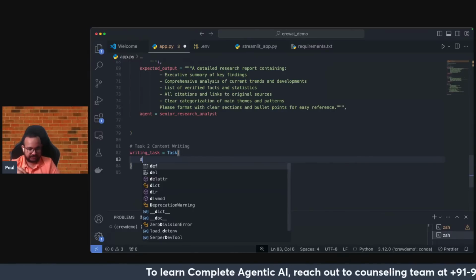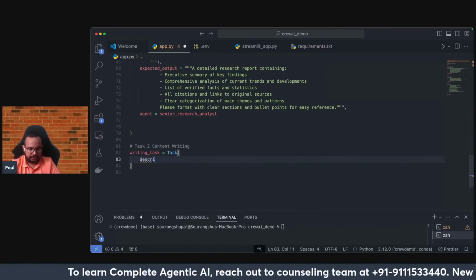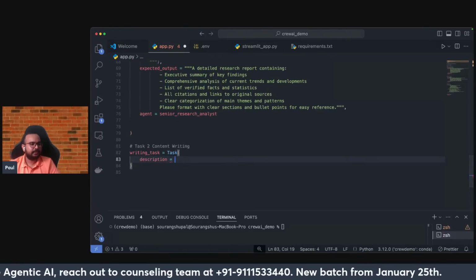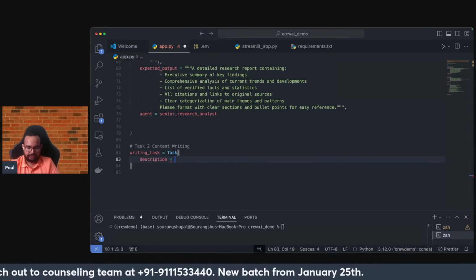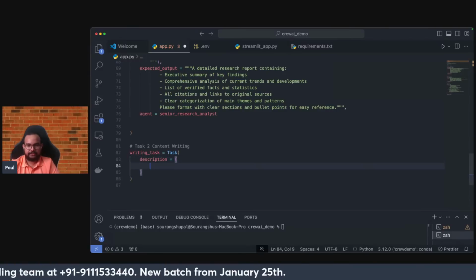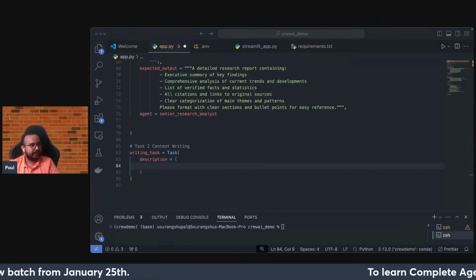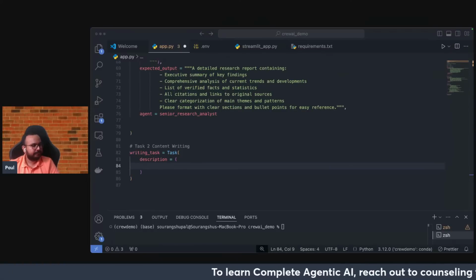One of them was description, if you remember. Now in the description, I have to give all the details. So I will just add those details so that you get a quick understanding, because again a big prompt comes into the picture.